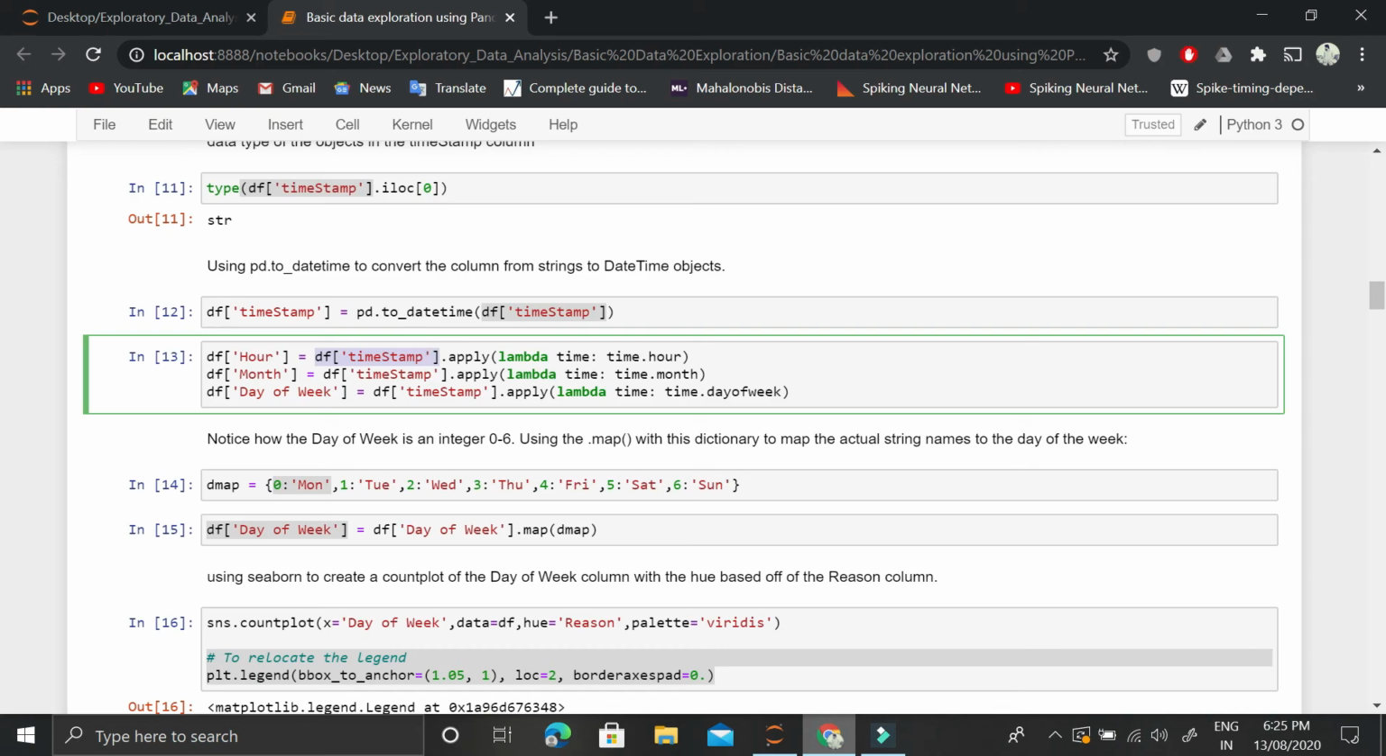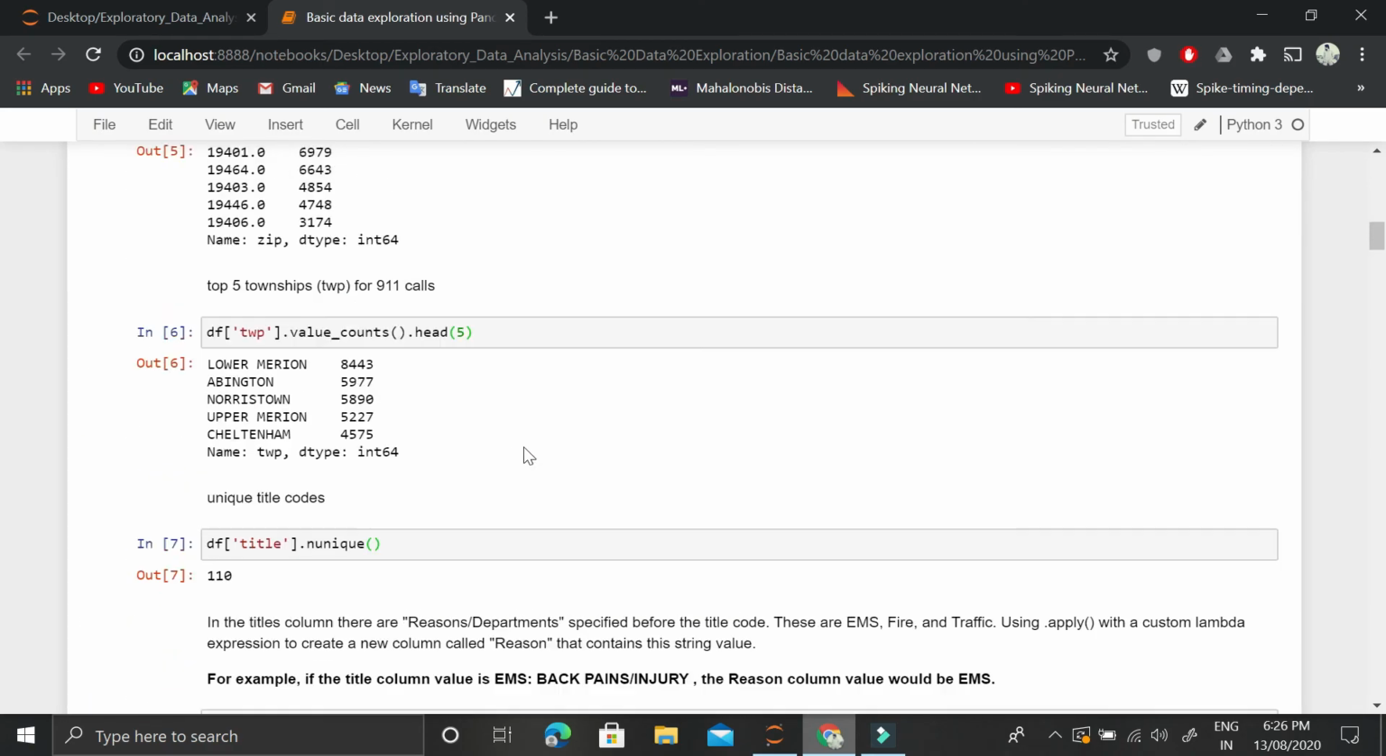So what is the logic? The logic is to extract the timestamp of each row, and for each row extract the hour information and store it in this new column, hour, extract the month information and store it in this new month column, and extract the day of week information and store it in this day of week column. So these 3 new columns will get generated: hour, month, and day of week. And how will they get generated? Let me show you.